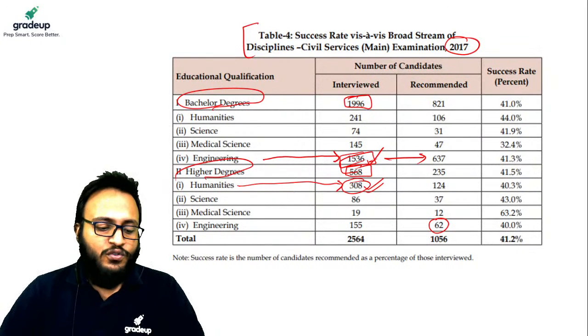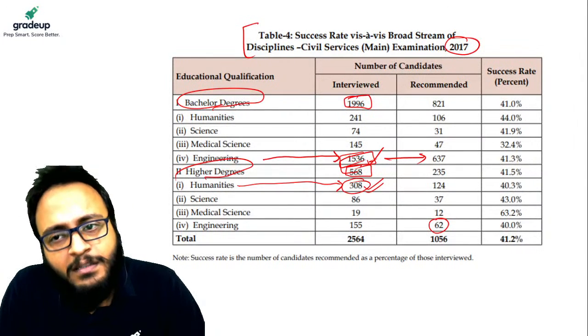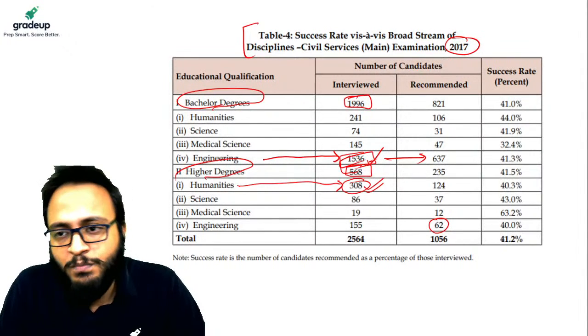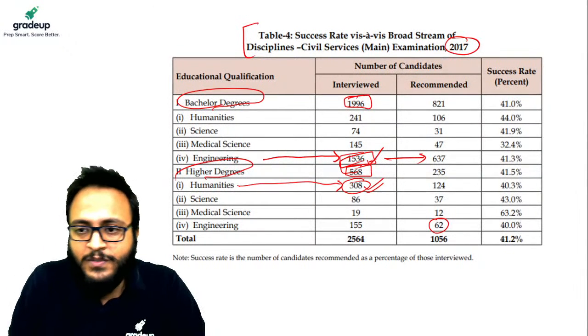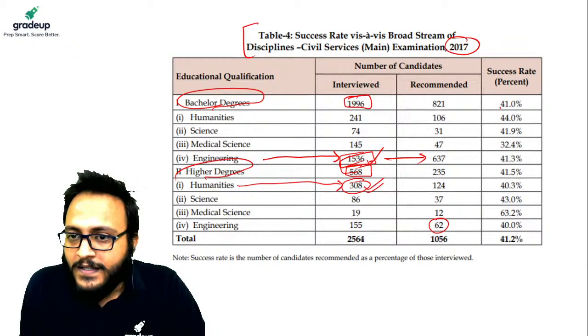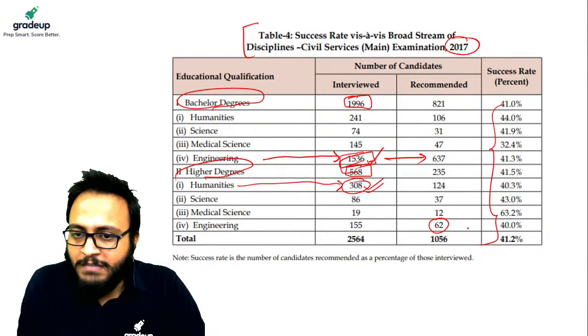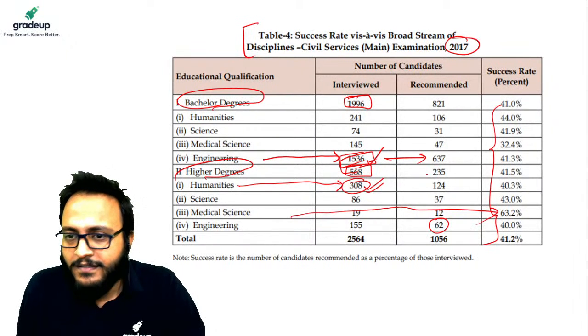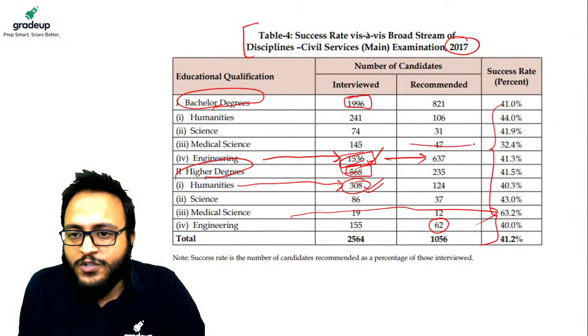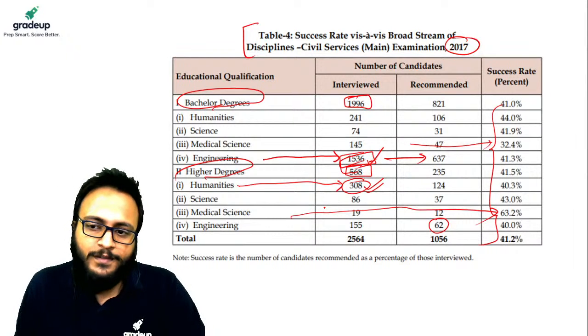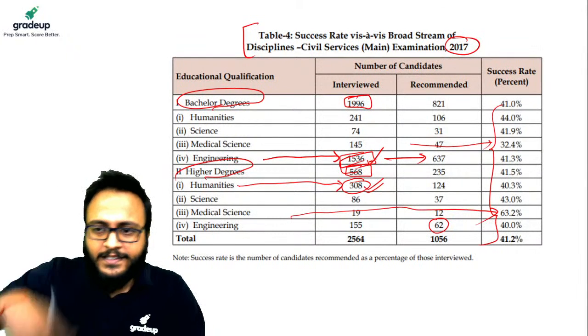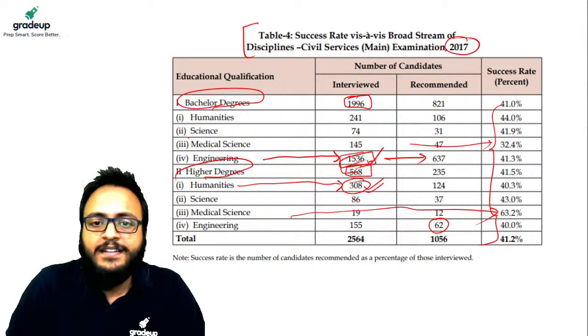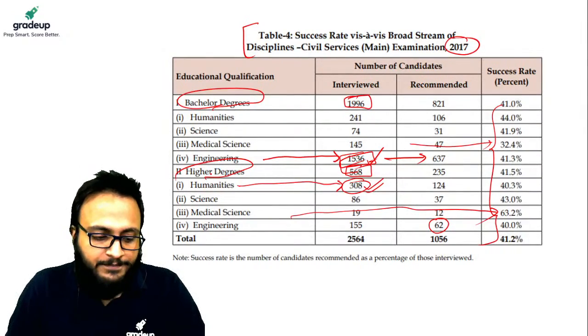All right. So guys, it depends on the perception from person to person. Overall, you can see the success rate is almost similar, just medical science is higher, and in graduation medical science is lower. Otherwise, almost the same success rate from every section.